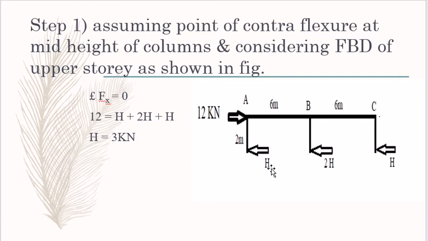So here we have h, 2h and h, and our equilibrium condition is summation Fx equals 0, with the sign convention towards right positive and towards left negative. According to that, you get the equation 12 equals h plus 2h plus h, so h equals 3 kilonewton, meaning the values are 3, 6 and 3 kilonewton. So this is the horizontal forces calculation.